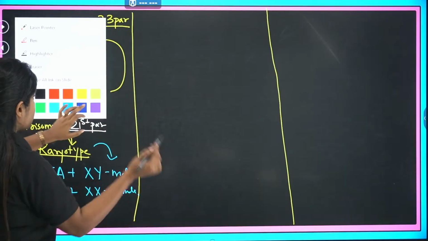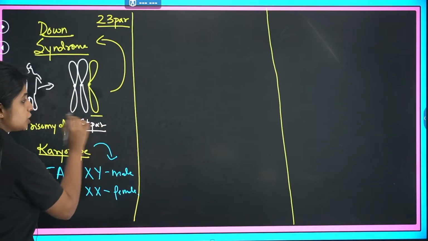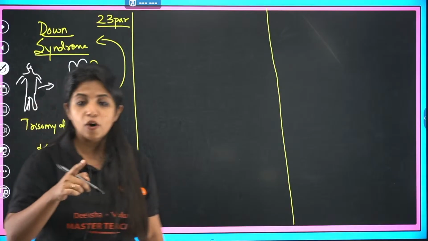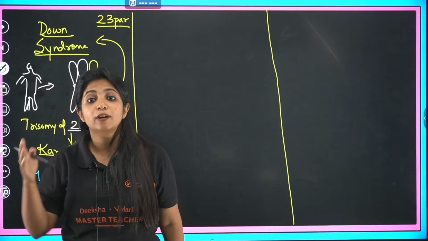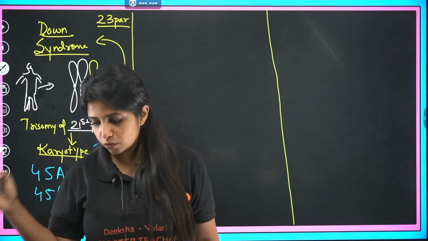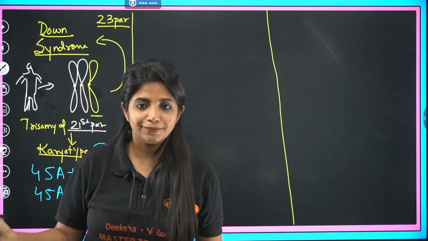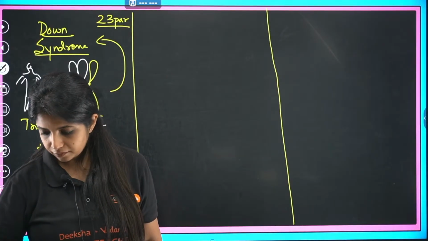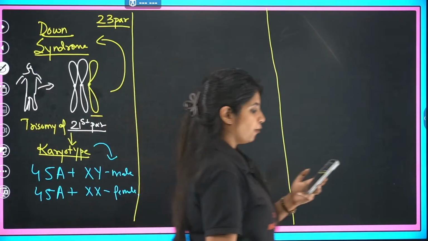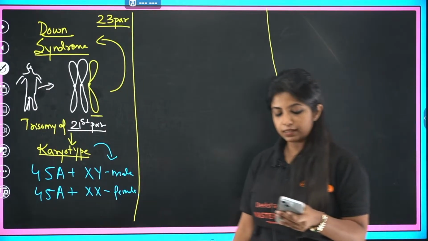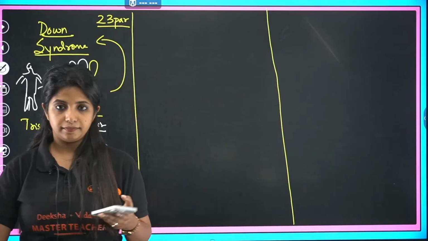One more very important thing I have to mention. The 21st pair of chromosome, is it autosomal or allosomal? What do you think?